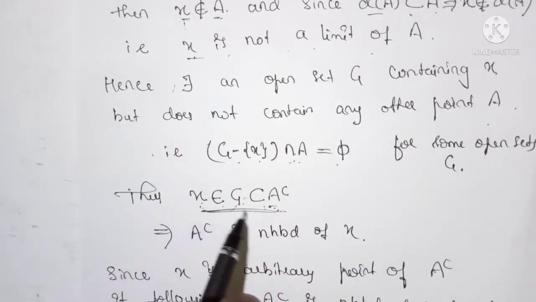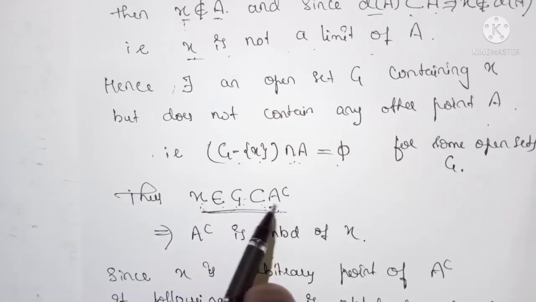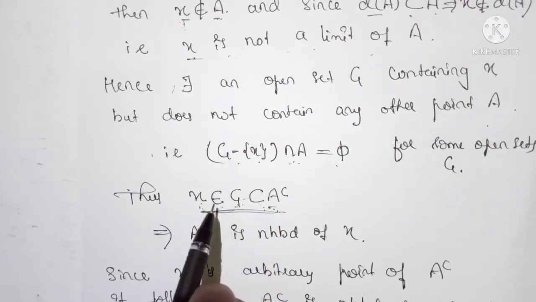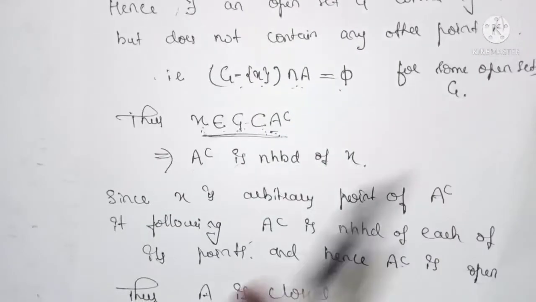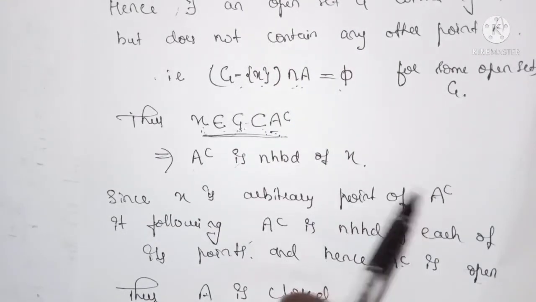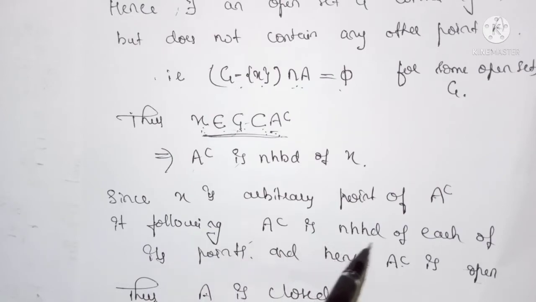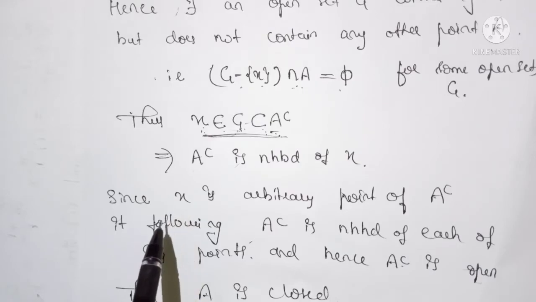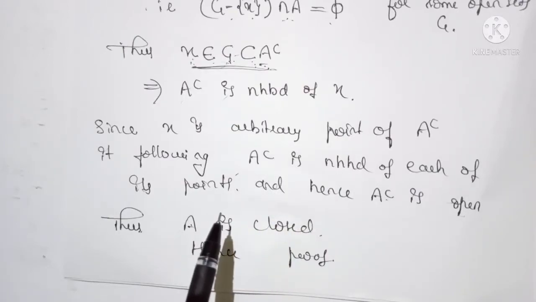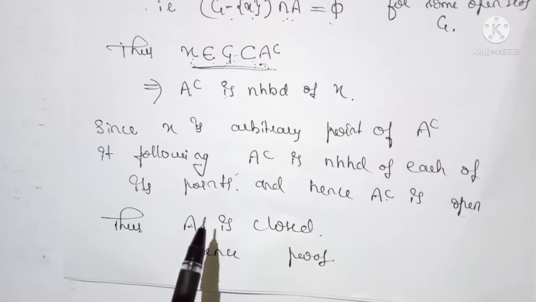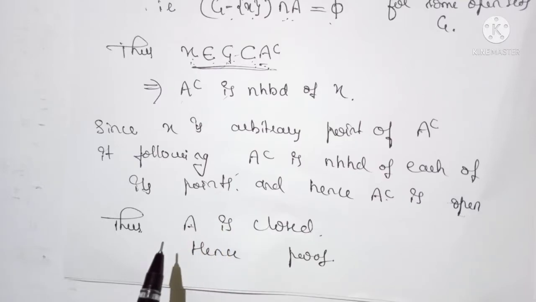So A does not contain x. Because x belongs to A complement, there exists an open set G containing x, and we can write that A complement is a neighborhood of x. Since x is an arbitrary point of A complement, A complement is the neighborhood of each of its points. We know that if a subset is a neighborhood of each of its points, then that set must be open.